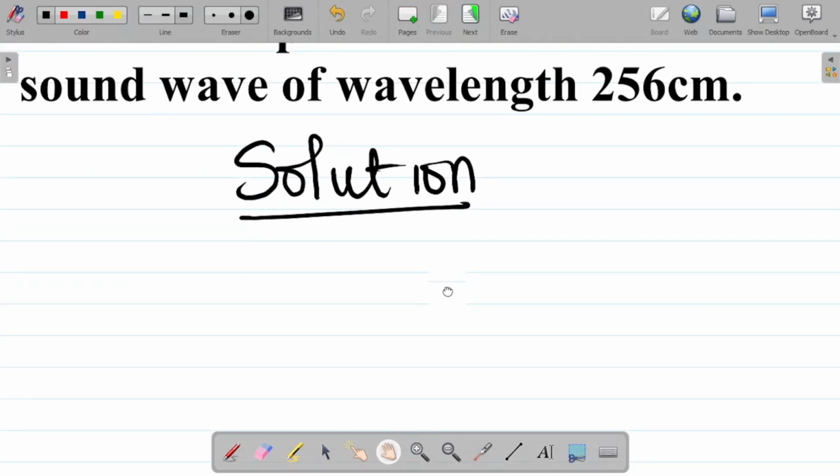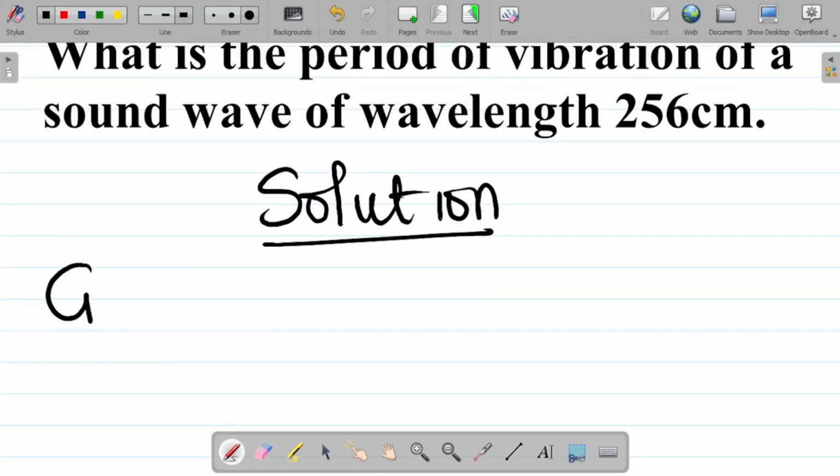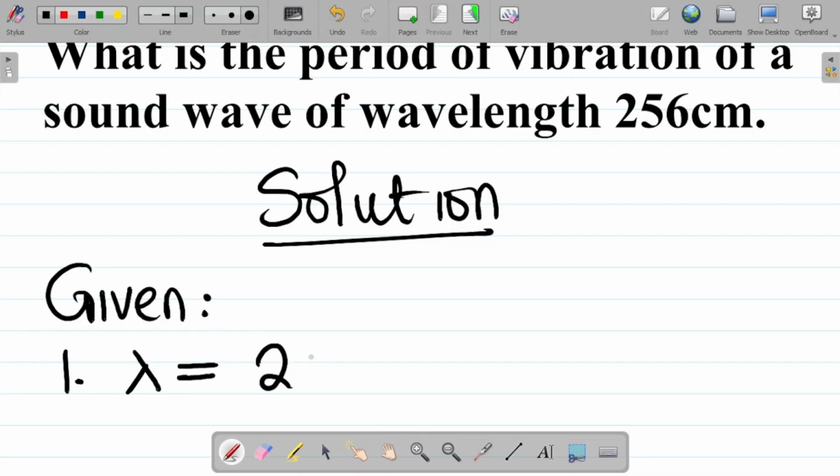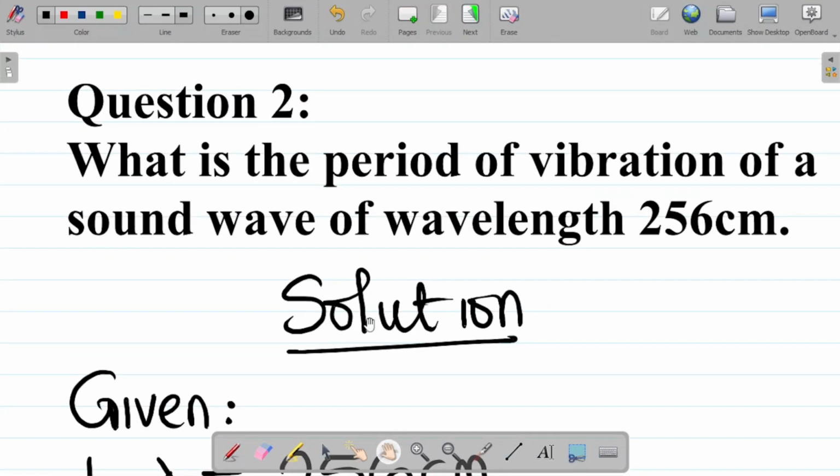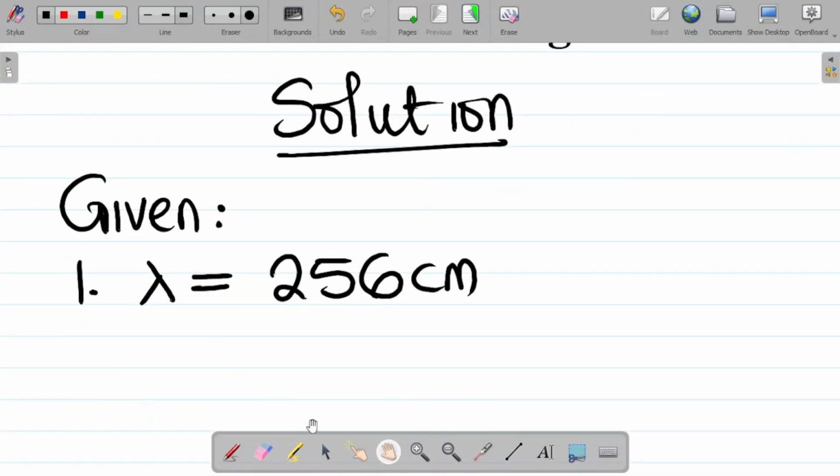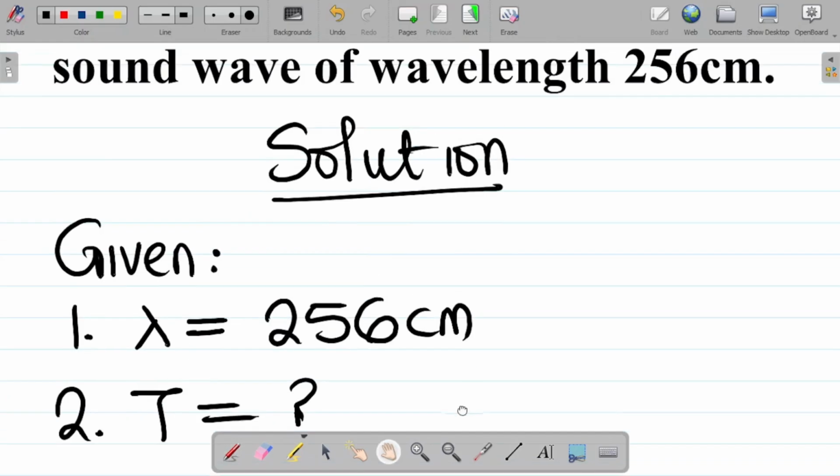So first things first, let's list out the given parameters. What's the first thing you're given there? You're given that the wavelength is 256 centimeters. So number 1, wavelength, let's use lambda, is equal to 256 centimeters. What are we asked to find here? We're asked to find the period of vibration T. Number 2, period of vibration T is equal to unknown. And this is literally everything we've been given.